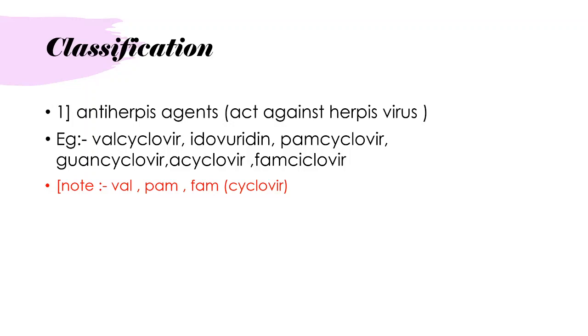For remembering these anti-herpes agents, there is one trick: val, pam, fam, and then you add the word cyclovir to these three words. That is valcyclovir, pamcyclovir, and famcyclovir. This will help you to remember the anti-herpes agents.